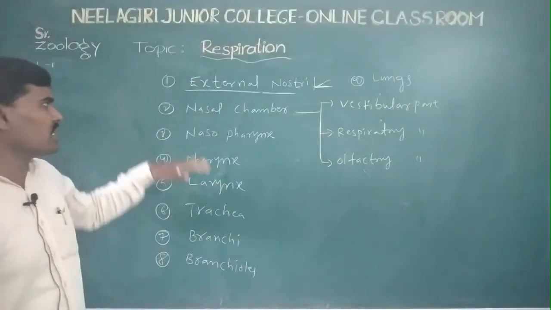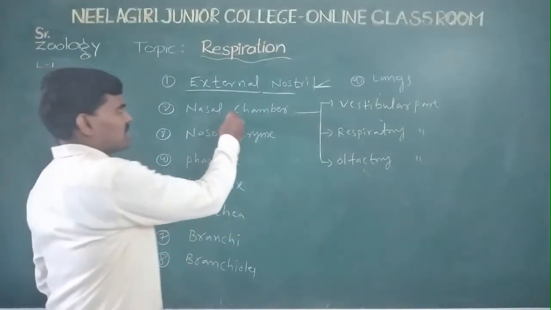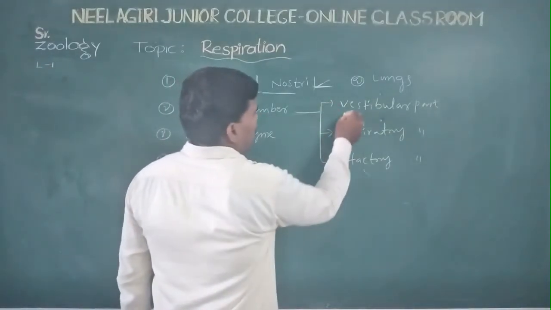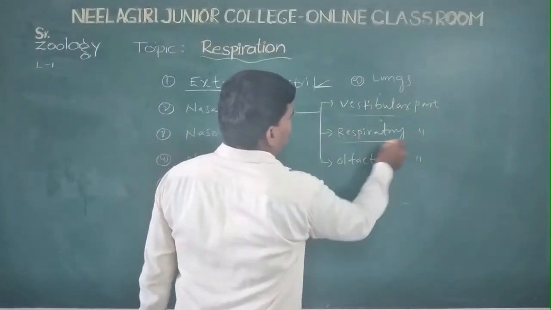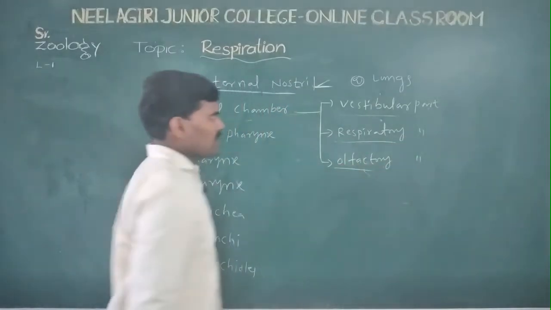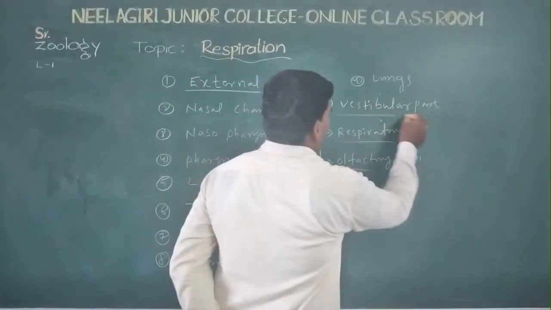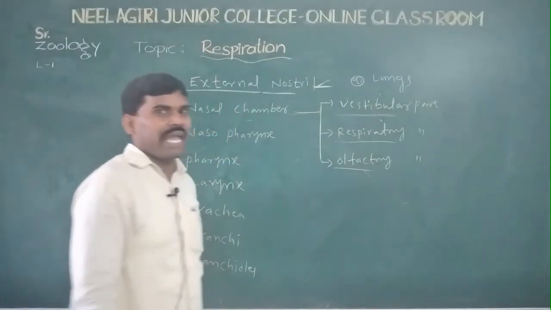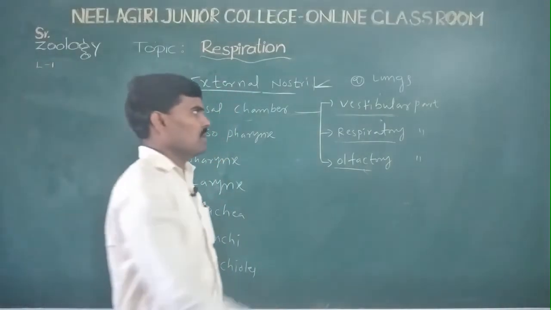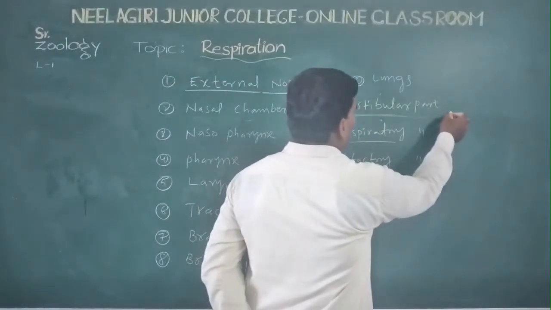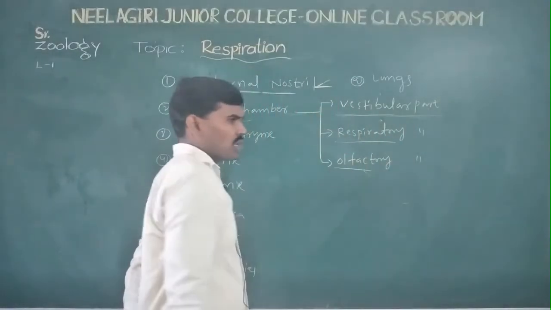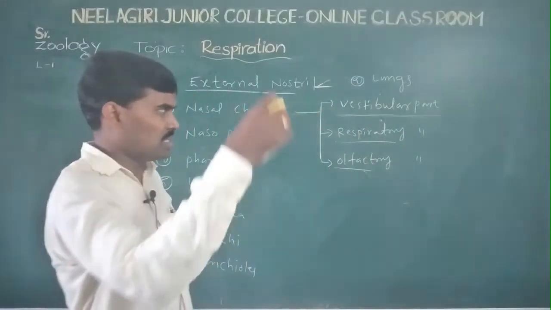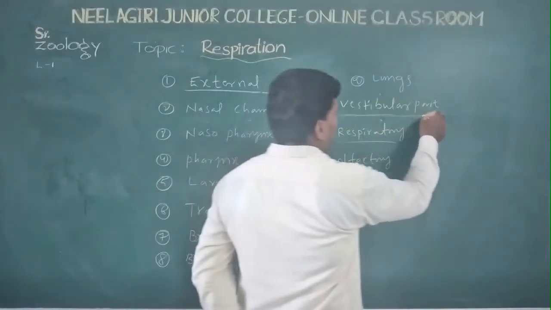Now let's see. Here there are three parts: the vestibular part, the respiratory part and the olfactory part. The vestibular part has hairs and sebaceous glands, the mucous glands or sebaceous glands present in the vestibular part.